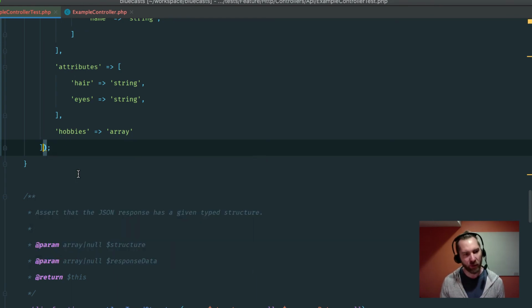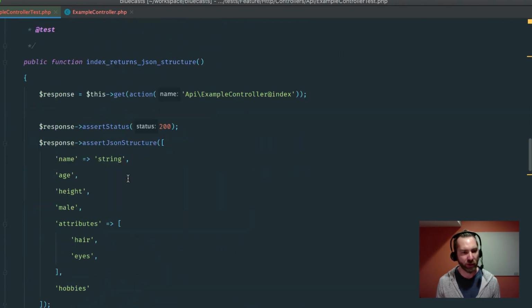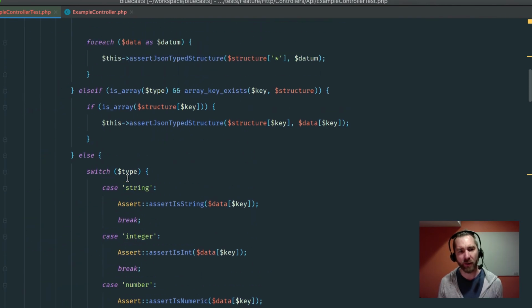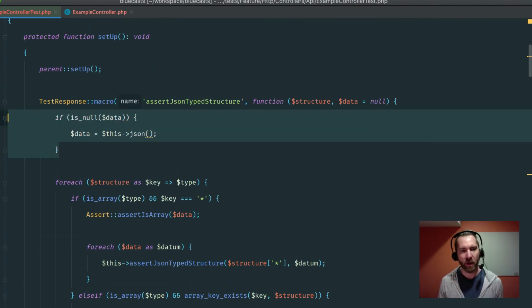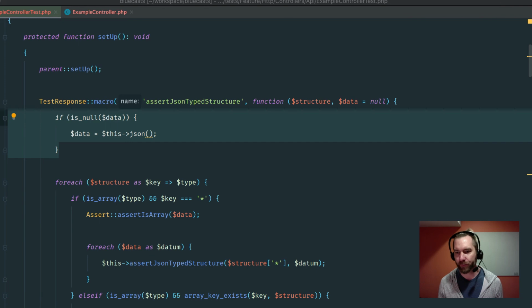So we'll see how people use it before I go down the road of pushing this into Laravel. But yes, I do think under the covers, I'm probably going to do both. I'm going to make the test macro that really just calls the assert array structure underneath. I think that's probably the best way through. So I appreciate the feedback on that one.